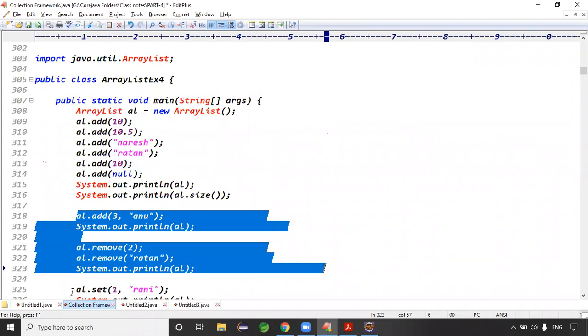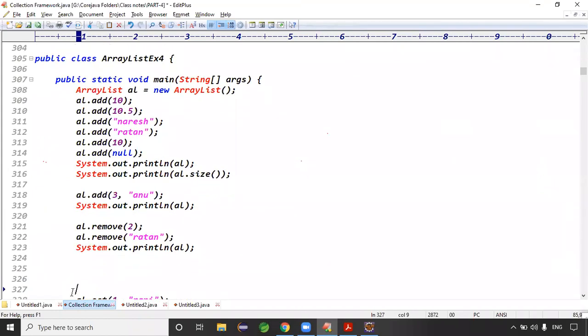Resizable array, right? Guys, I'll tell you one very important point here. Assume I have the elements 10, 20 in an array list. The array list's underlying data structure is a resizable array. Resizable array means the data is stored in array format: 10, 20, 30, 40, 50, 60.